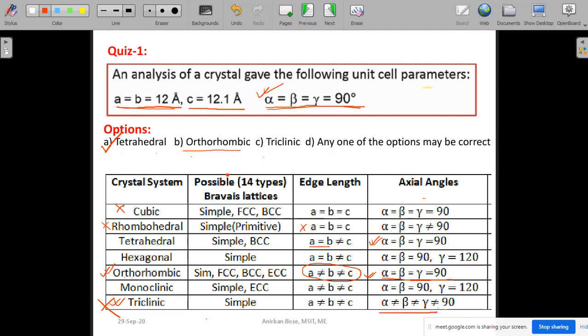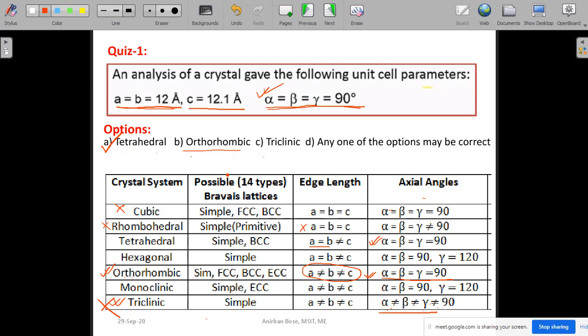Since not equal to is not a restriction, equality is the restriction. Not equal to means they are independent. Alpha, beta, gamma are independent. They can take any value. That is the meaning of not equal to. Not equal to is not a rigid relationship. Equality is a rigid relationship. So alpha, beta, gamma are independent and they can take any value.